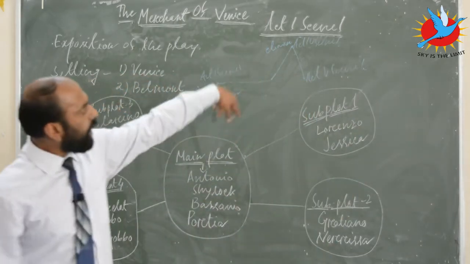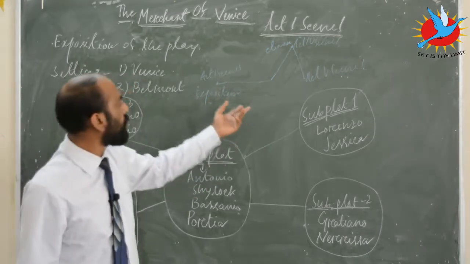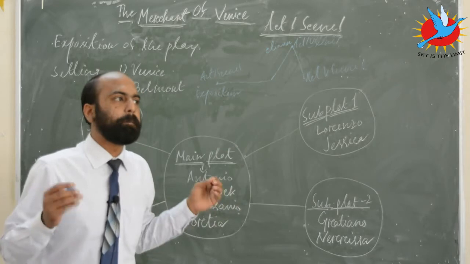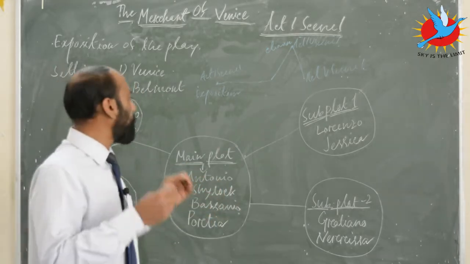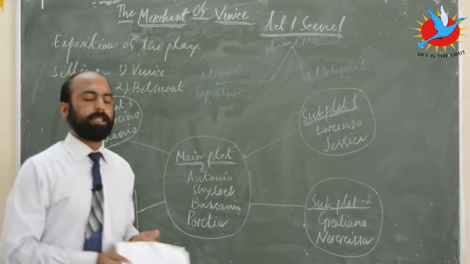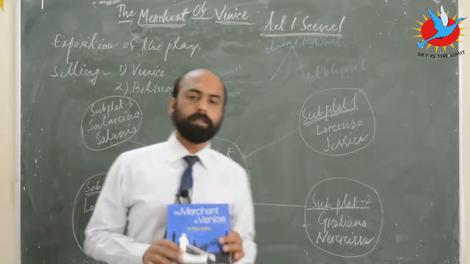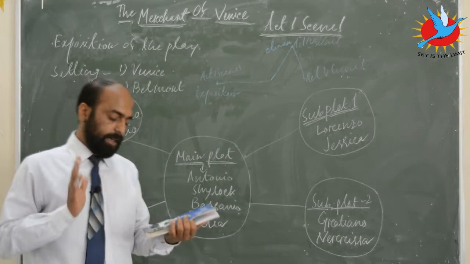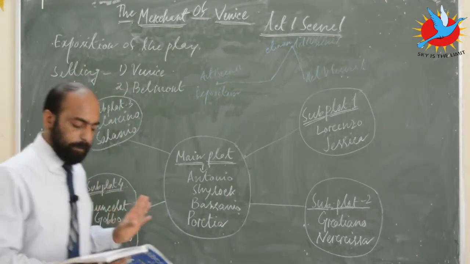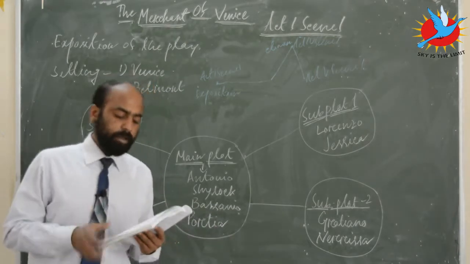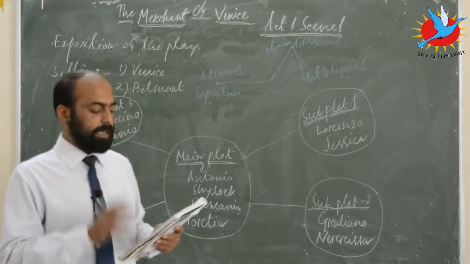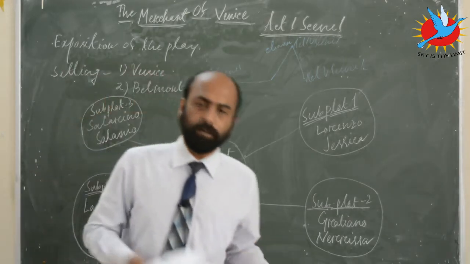All these scenes, including Act 3, Scene 2 also, these four scenes you can say construct the pillars of the play on which this play stands. As far as Act 1, Scene 1 is concerned, I have this text edited by Javier Pinto. In this particular book, there's an introduction given for Act 1, Scene 1. Basically, this scene starts in a street of Venice.